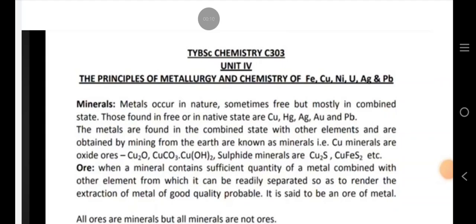Today in this video, we are reading Unit 4 of Inorganic Chemistry: the principles of metallurgy and the chemistry of ferrous, copper, nickel, uranium, silver and lead.